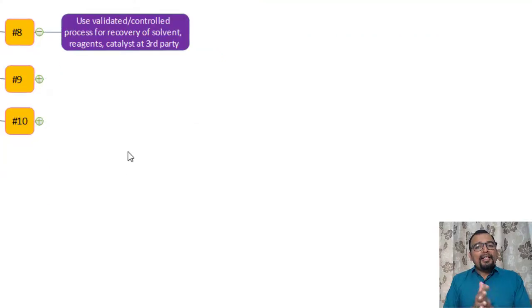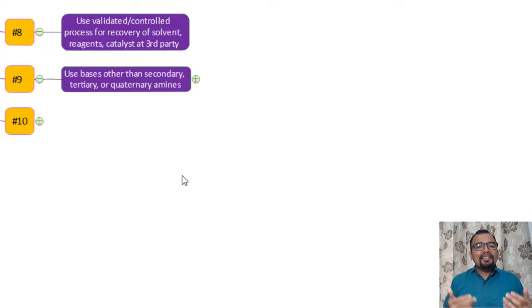Then use a validated, controlled process for recovery of solvent, reagent, and catalyst at third parties. Many times the API manufacturer outsources solvent recovery to third parties. But please make sure to check the control strategies, and whether the standard operating procedures are followed and implemented at the third parties. It can be about the maintenance of temperature and of pH.